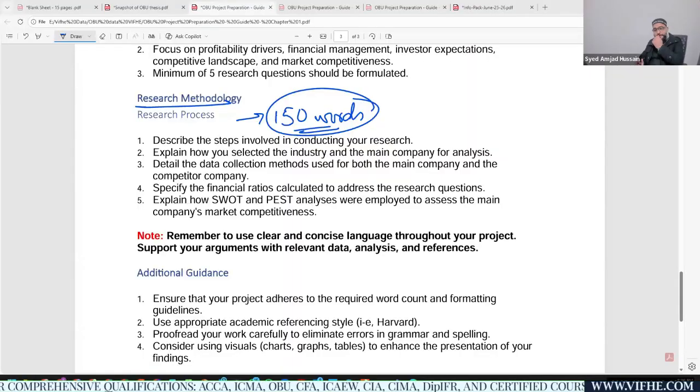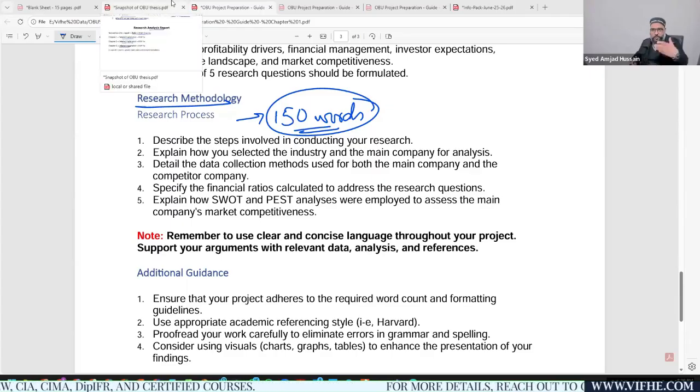Okay. I hope you got the idea that we will be considering the research process, and we'll be mentioning how we have finally completed our project. So these are a few of the things. You need to explain the selection of industry and the main company, what methods you have deployed when collecting the data, how you have downloaded the financials, how you have gathered the information of these financials within your Excel sheet, and all the rest of the things, right?